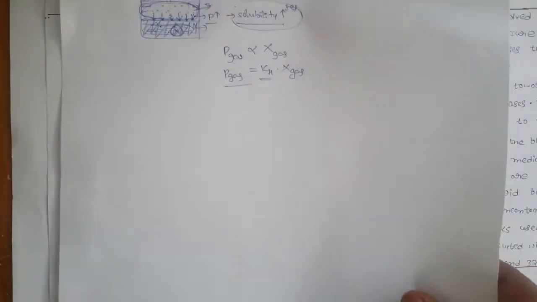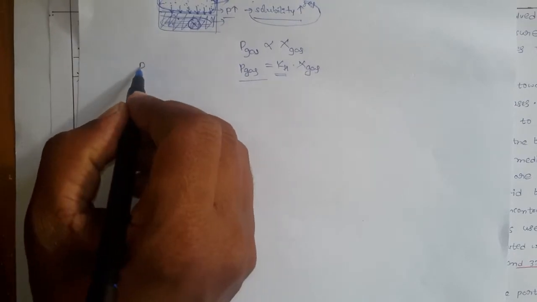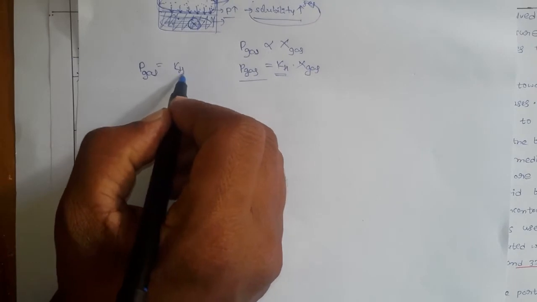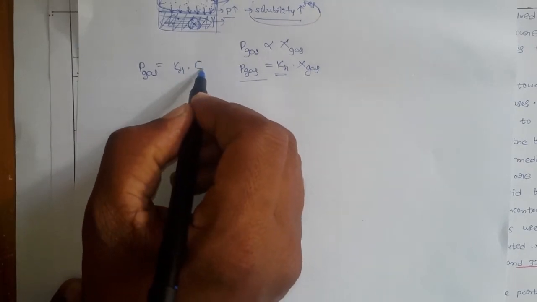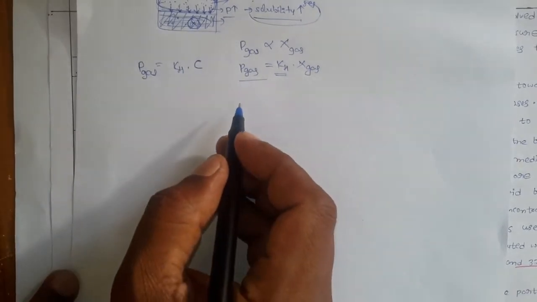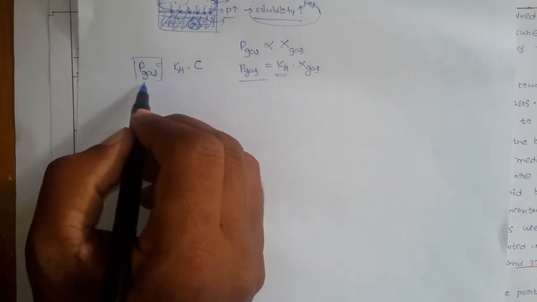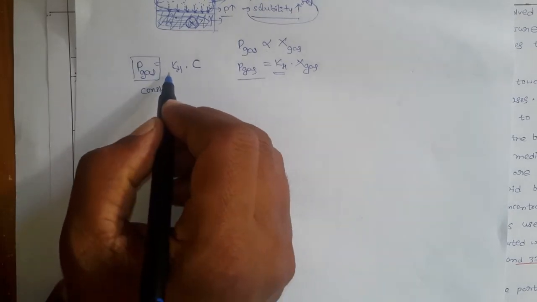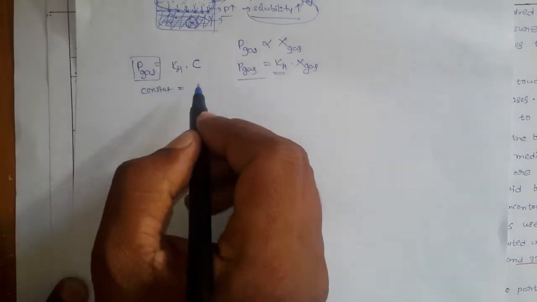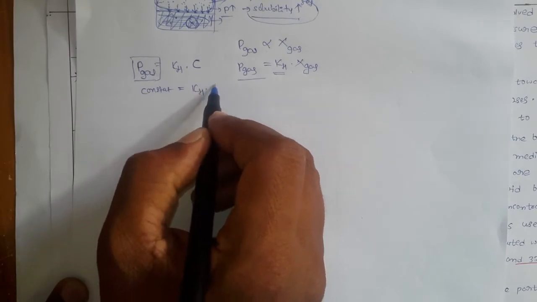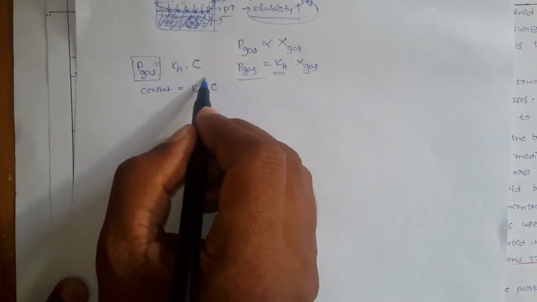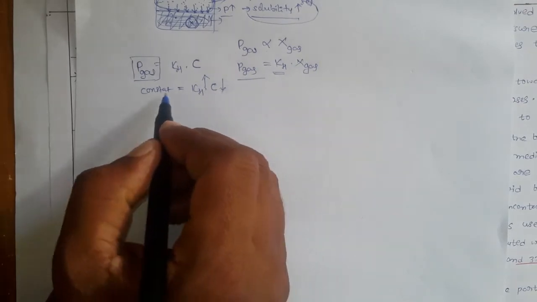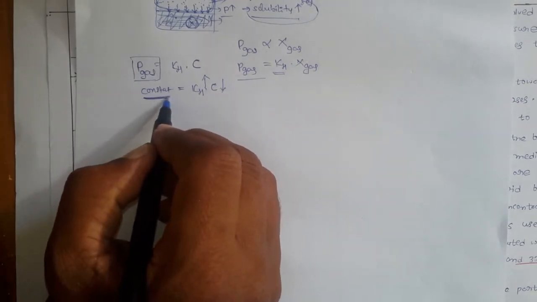Okay, so here you know that the partial pressure of a particular gas is equal to KH into the solubility. If the partial pressure is constant, then the constant is equal to KH into C. So if the KH value increases, obviously the C value decreases, because the value must be the same.